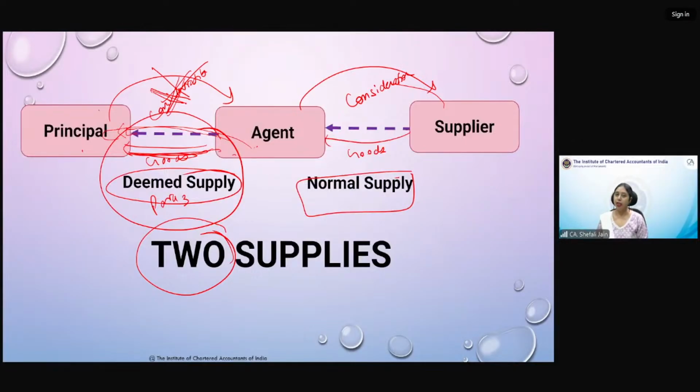Act? Agent, yes, it carries the same. I have to check that, but the CGST Act also defines agent. Agent includes auctioneer, or by whatever name called, who sells any goods on behalf of the principal, any person who is selling the goods on behalf of another person. So it includes factor, auctioneer, agent, by whatever name called, as long as he is selling the goods on behalf of another person and on behalf of the principal, that is an agent.